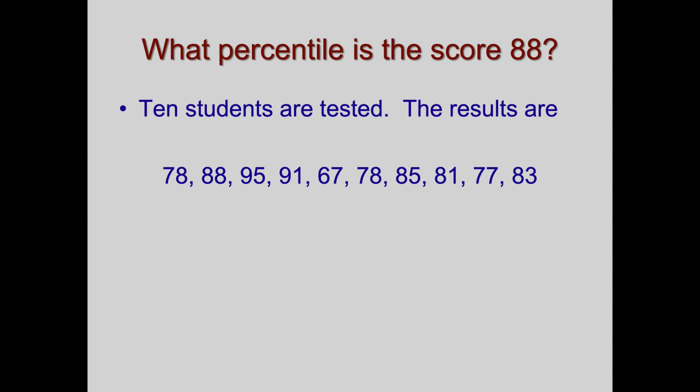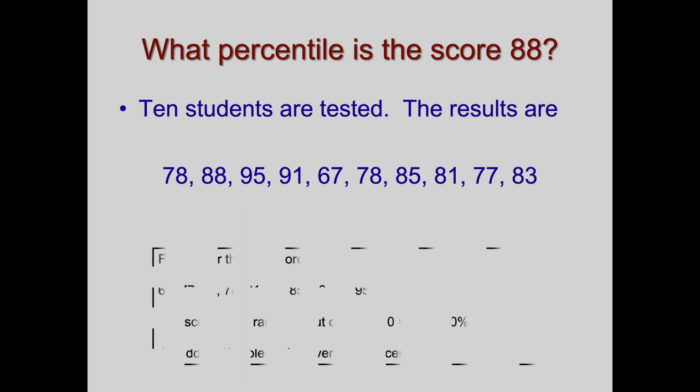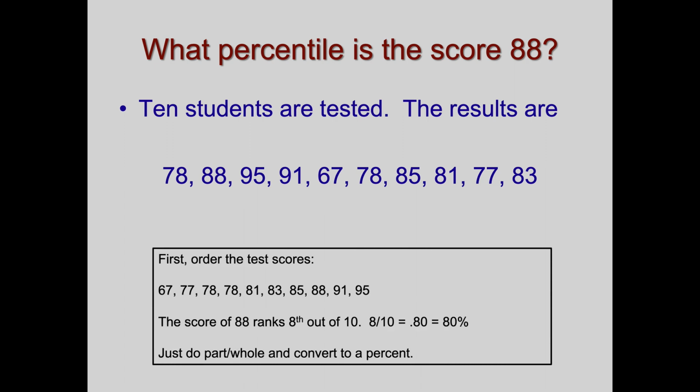What percentile is the score 88? 10 students were tested. The results are here. What percentile is the score of 88? Well, the first thing we need to do is rewrite these in order. Whenever we're talking about percentiles and quartiles, order is extremely important. In fact, if you don't have order, you have chaos, and chaos on a test is not a good thing. Okay, so here they are rewritten in order.